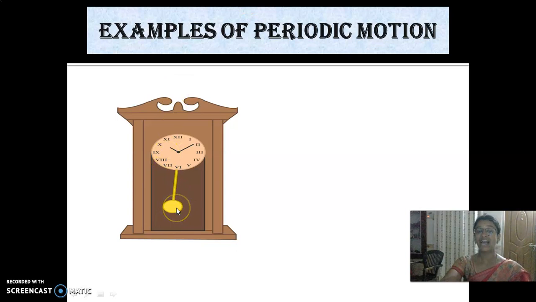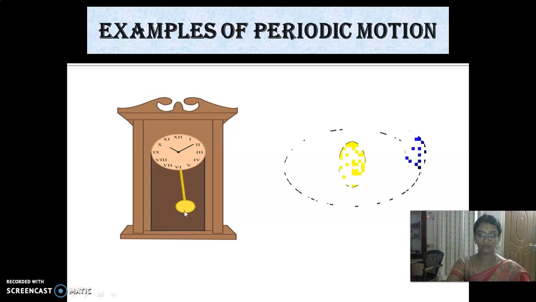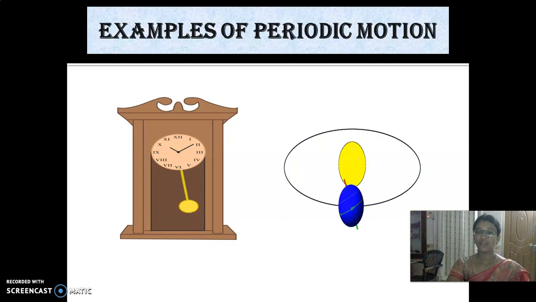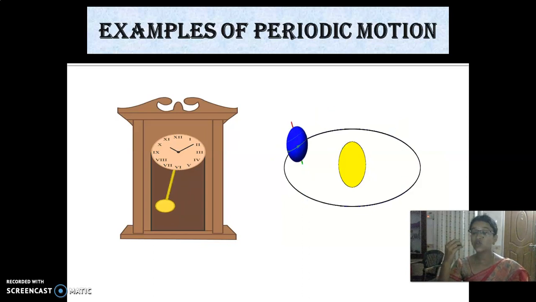What is it? A pendulum which is fixed inside a clock. It moves front and back repeatedly, so this type of motion is called periodic motion. And then look here, the rotation and revolution of Earth around the sun is also an example of periodic motion.